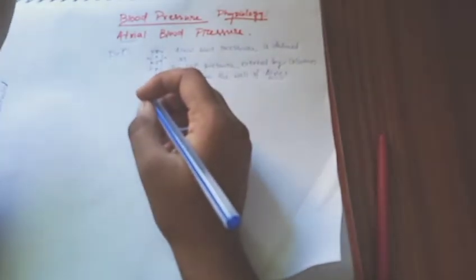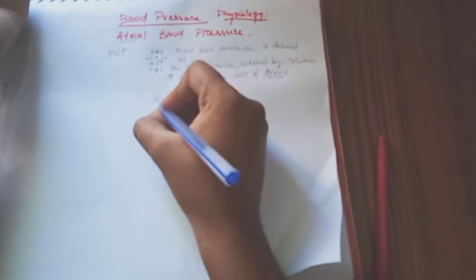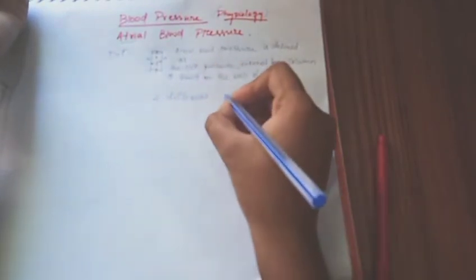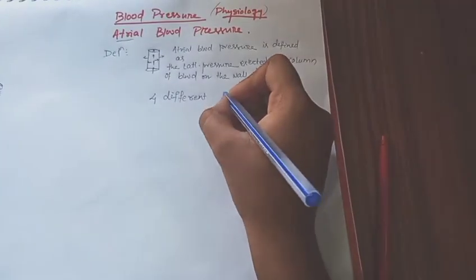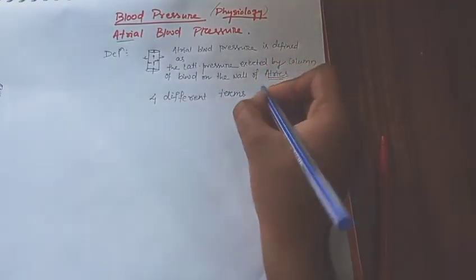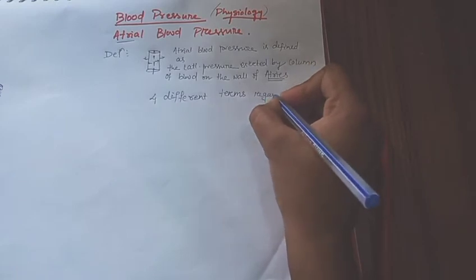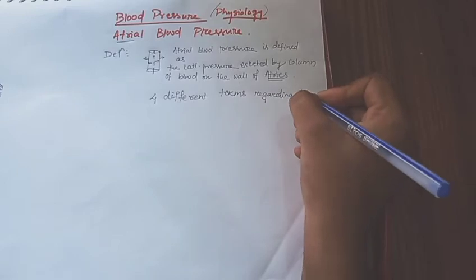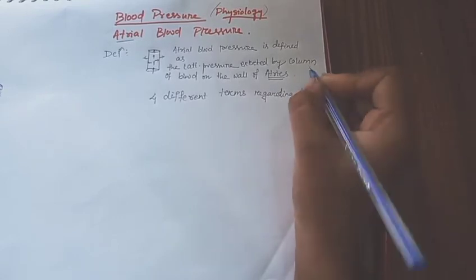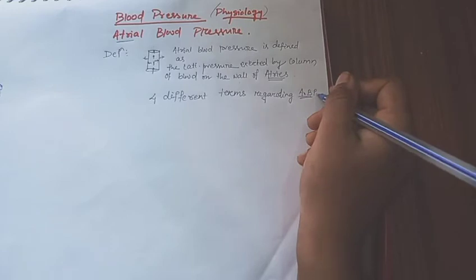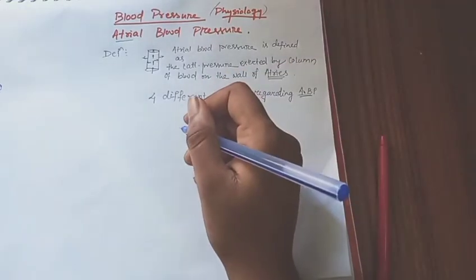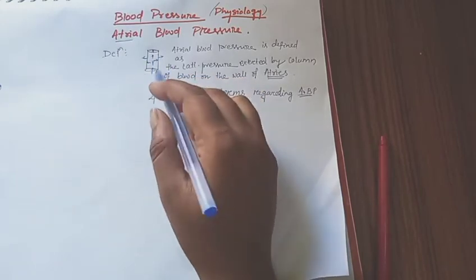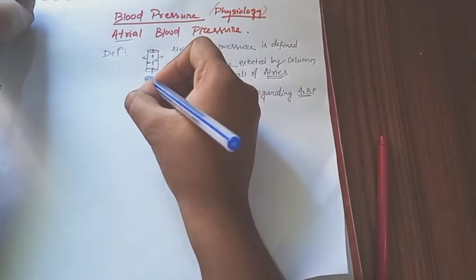There are four different terms regarding arterial blood pressure, which in short we call ABP.